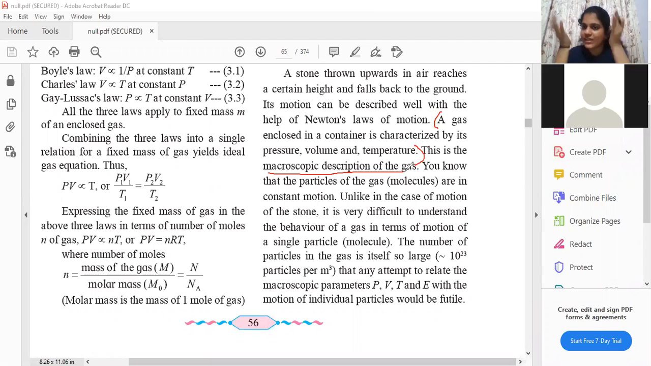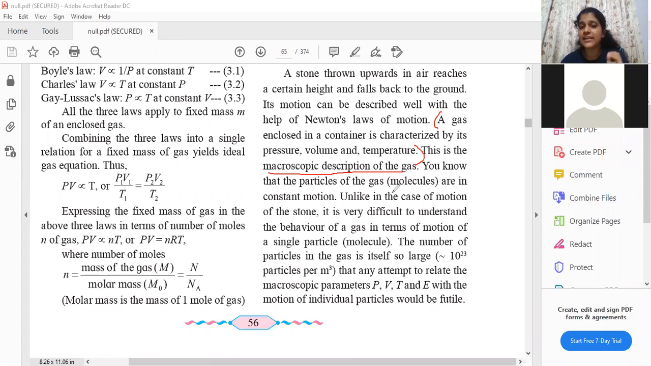So, if there is gas present in a container, the pressure, volume, and temperature are of that overall container, not of one gas molecule. It's of the entire system that is there. So that is known as macroscopic description. I hope you all understood this.